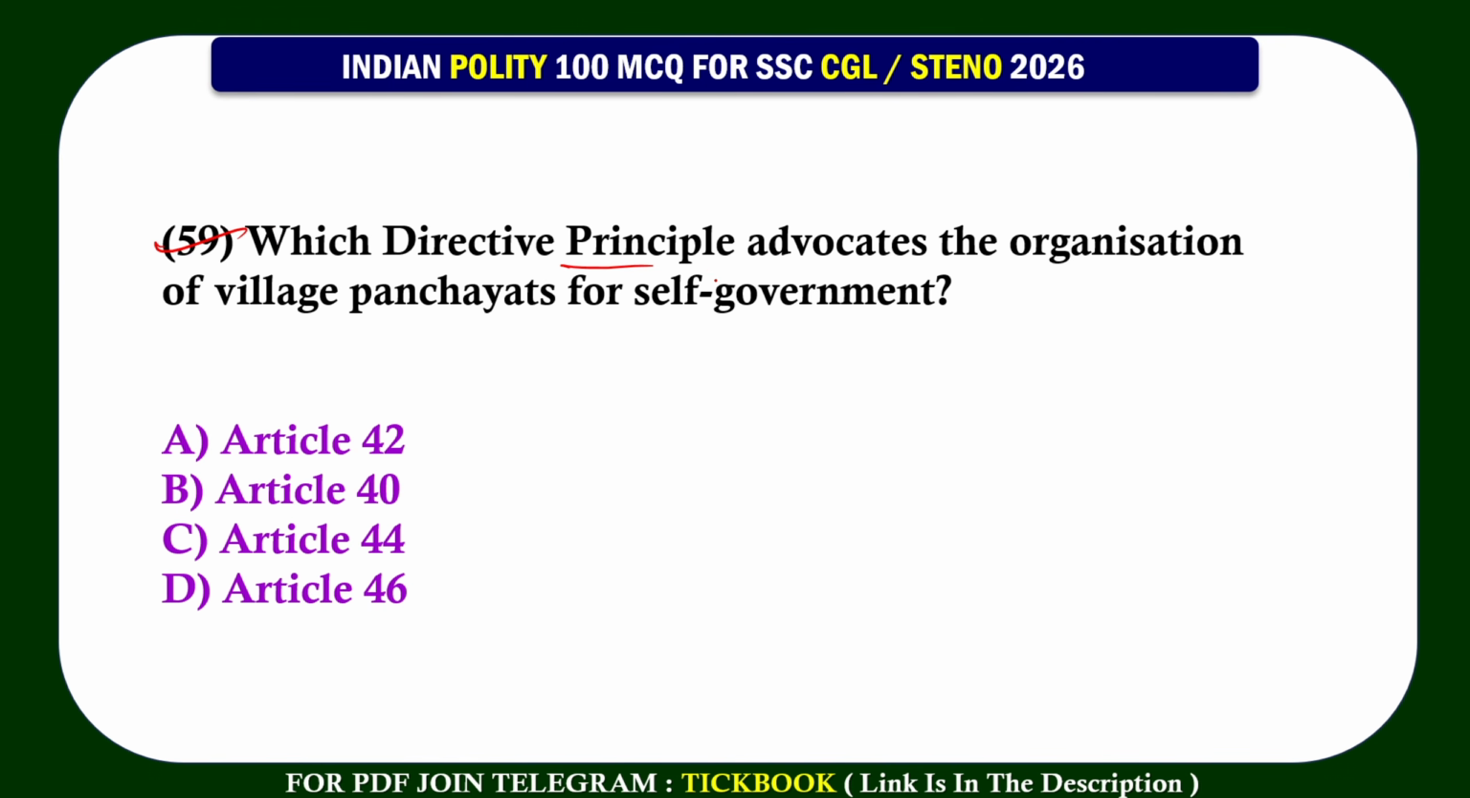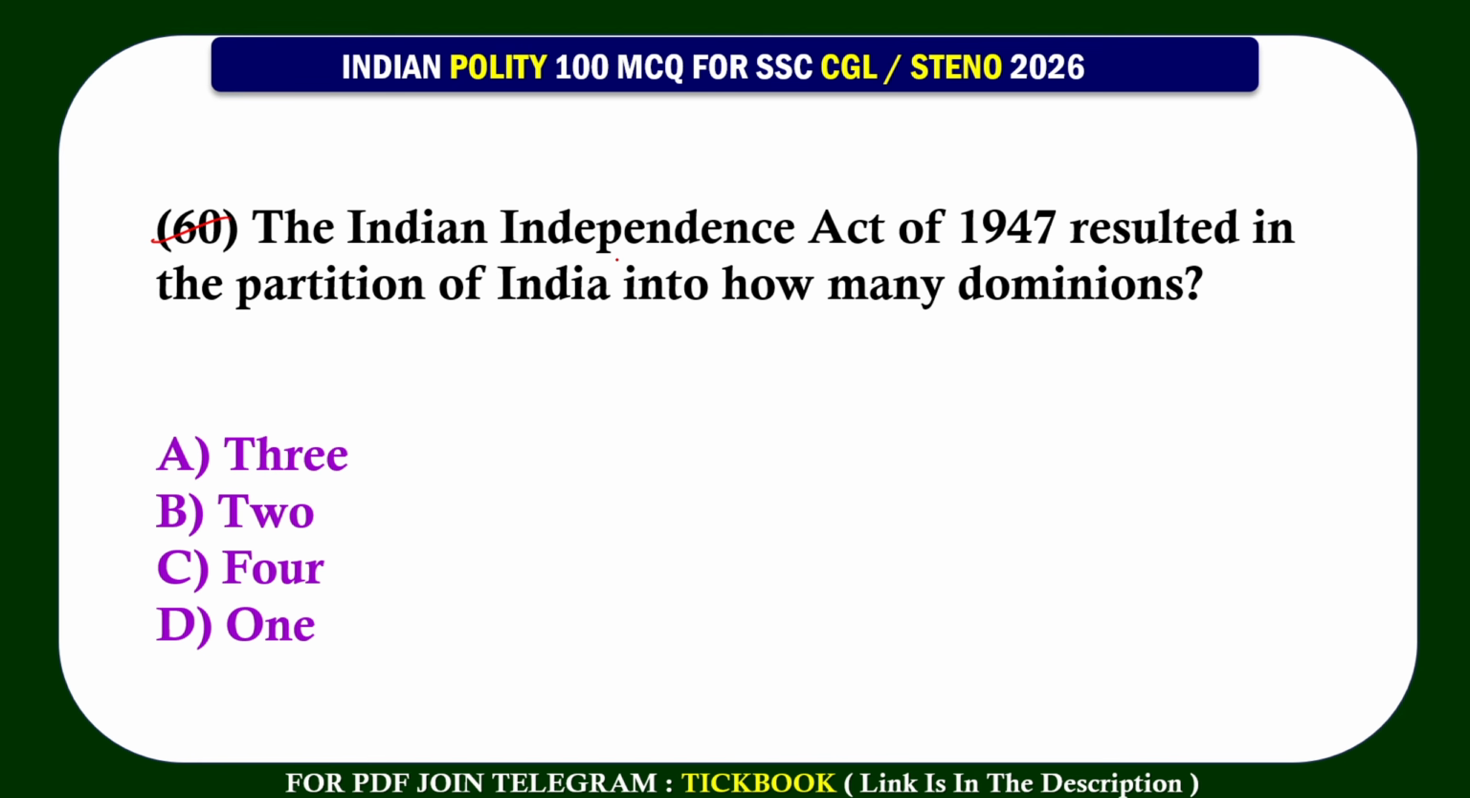59. Which directive principle advocates the organization of village panchayats for self-government? Option number B, Article 40. 60. The Indian Independence Act of 1947 resulted in the partition of India into how many dominions? Option number B, 2.